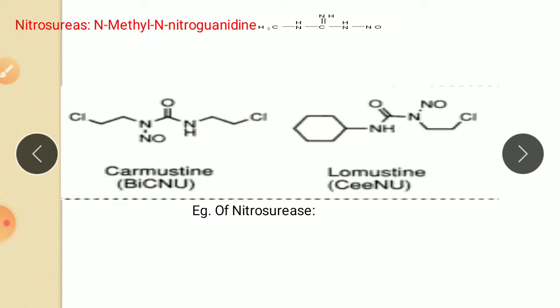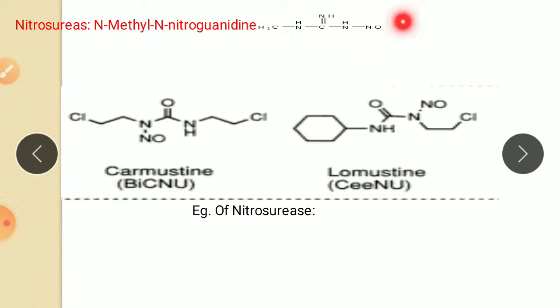The activity is further enhanced by attachment of a 2-haloethyl substituent on both the nitrogens. So for nitrosourea compounds, scientists first discovered that this type of group, that is N-methyl-N-nitrosoguanidine, has an anti-cancer effect.